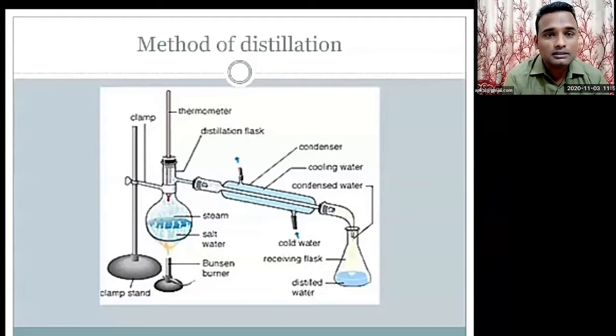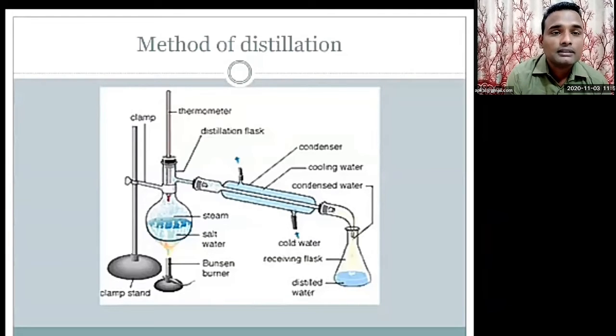So what is the process? What is distillation? Distillation is the process of separating components of a mixture based on their different boiling points. It is a process of separating. Now it is a solution of salt and water, and we have to separate it into two parts: the salt and the water.